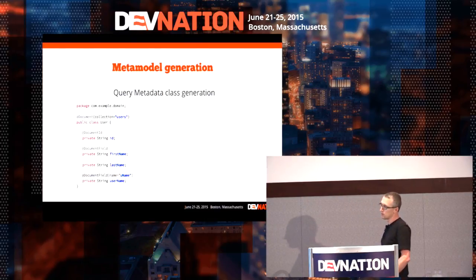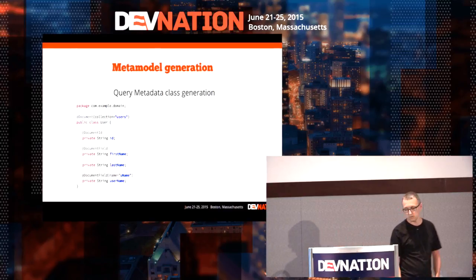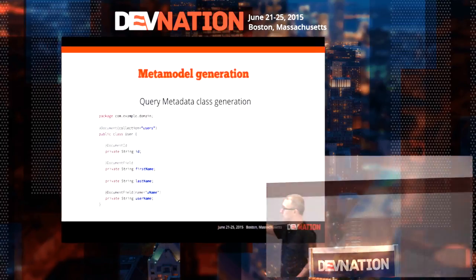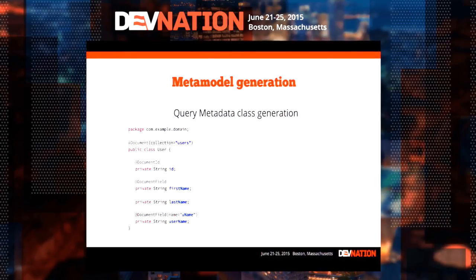So I didn't use JPA annotations. I brought my own annotations. So it's basically just a couple of annotations. You have a document here where you can specify a collection, which is in this case users. I have document ID because ID here will be the ID of my document. And document field here for first name. I didn't put one on last name because it's something optional.